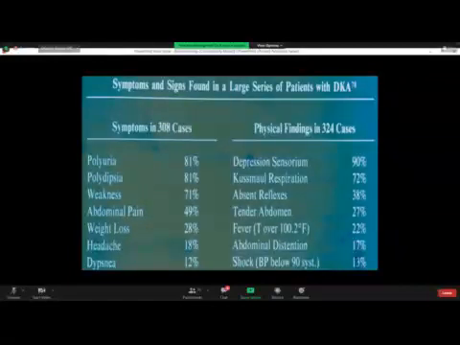So polyuria is due to osmotic diuresis. Polydipsia is due to volume depletion and cellular dehydration. Polyphagia is due to non-entry of glucose into the glucostat cells or glucoreceptors of the hypothalamus.